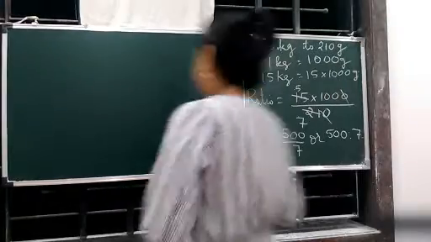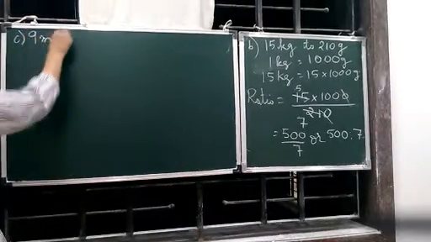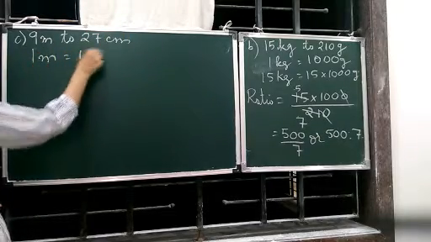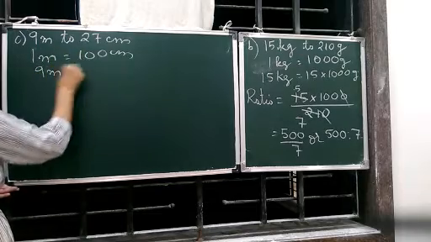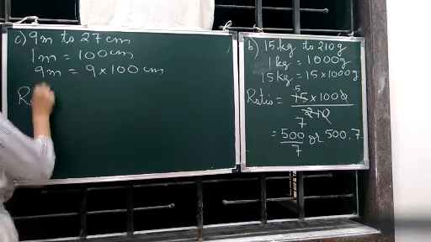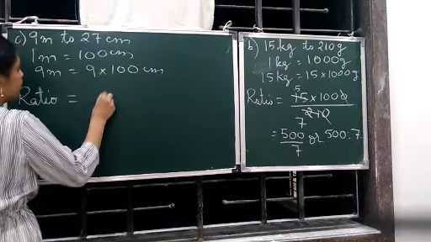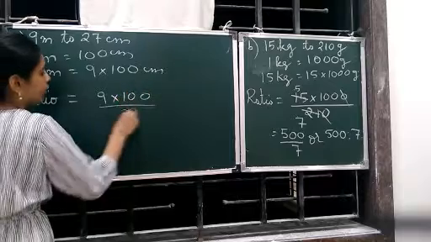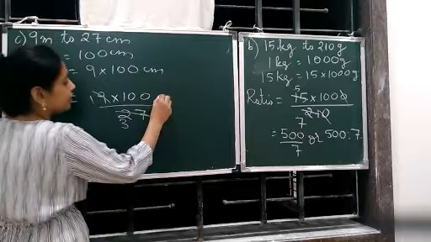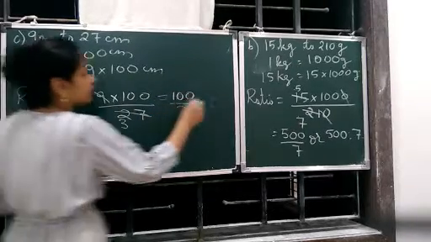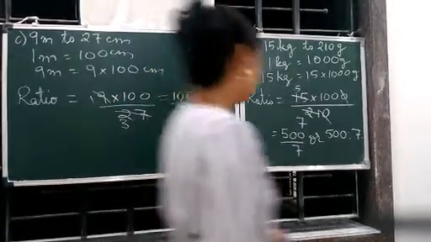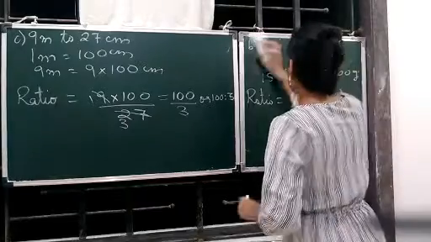Then we go to C. 9 meters to 27 centimeters. Again, 1 meter is equal to 100 centimeters. 9 meters will be 9 into 100 centimeters, or you can say 900. Now we get the ratio. The ratio will be 9 into 100 upon 27, or you can write 900 also. 9 ones are 9, 9 threes are 27, so 1 into 3. 1 into 100 will give you 100 upon 3, or 100 is to 3. So this is C.